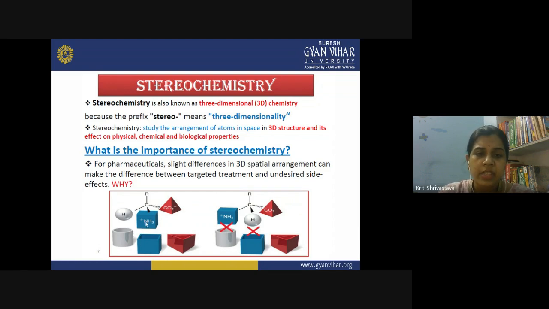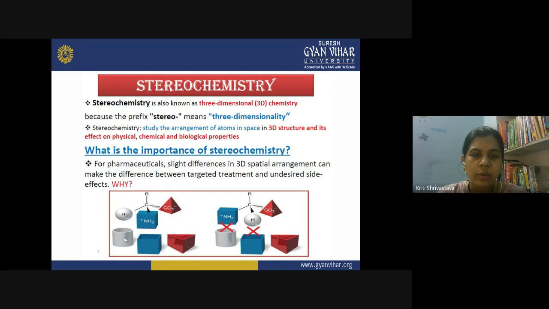Here you can see in this diagram, suppose this is the drug molecule. At this carbon atom, the orientation of the groups is COO negative, that is the carboxylic acid group, then the ammonium group, NH3 plus, and H. If the direction of the groups is like this, then what will happen? These groups will fit into these containers, right?